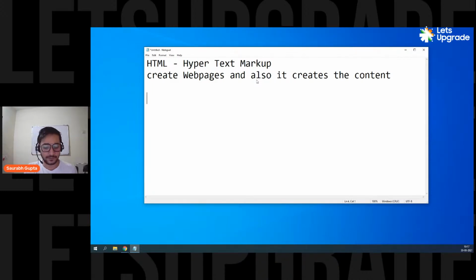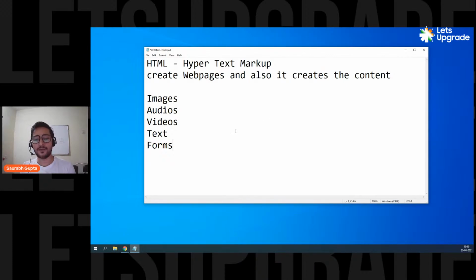And contents are nothing but images, audios, videos, text. You also have forms, animations and many different things, but those are for later. Right now, these are the basic content that you see on a web page. So HTML is a language that creates web pages and also puts contents in it. That's it. Simple. Is that clear, everyone? Are we clear with the definition? Whenever someone asks you what is HTML, you can simply say this definition.